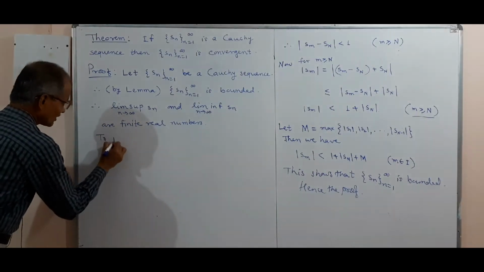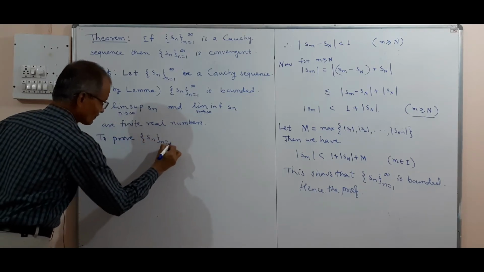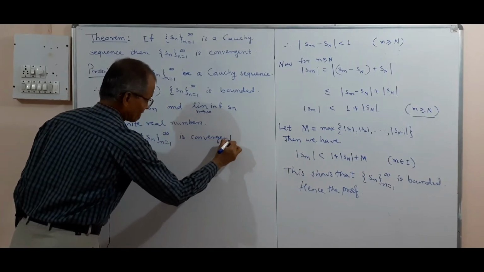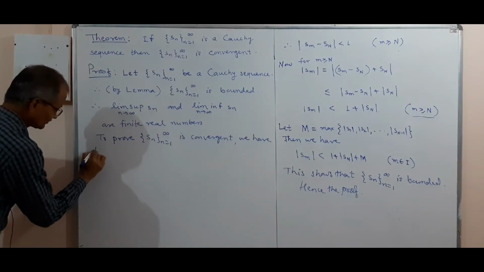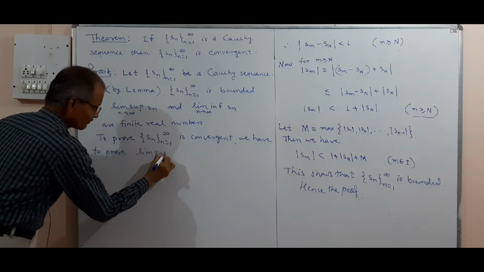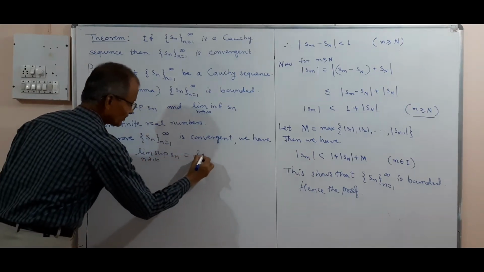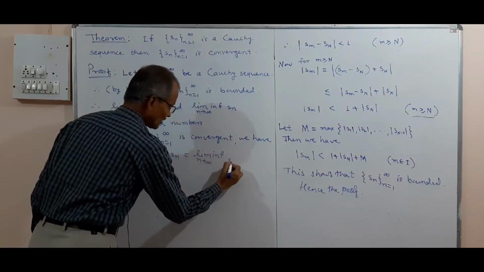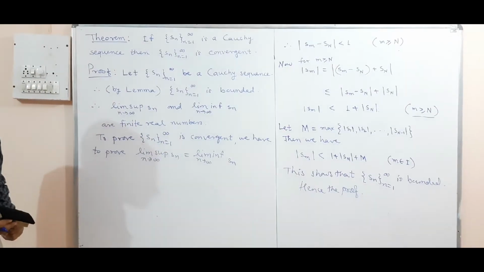So to prove Sn is convergent, we have to prove limit superior of Sn is equal to limit inferior of Sn. And because this is finite, that is the limit of the sequence.